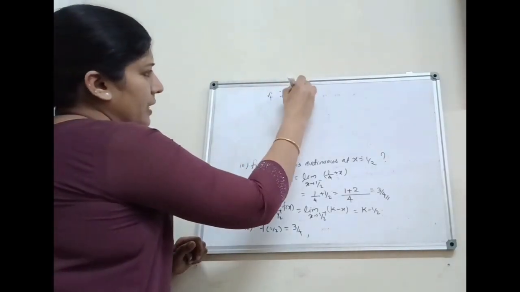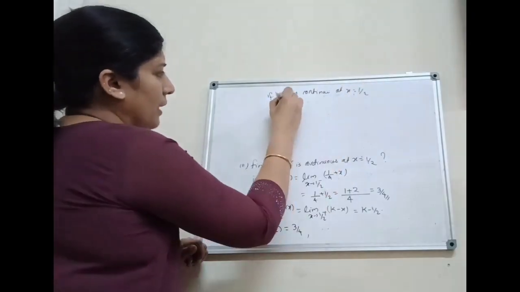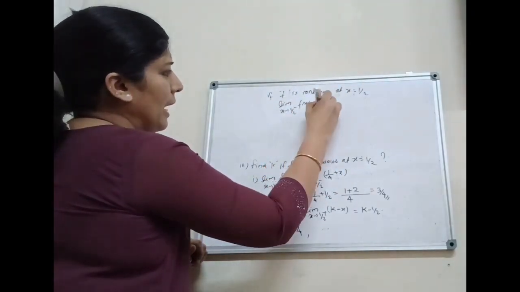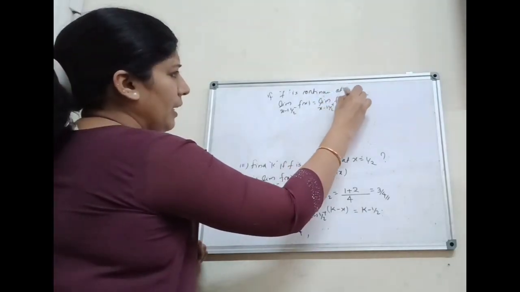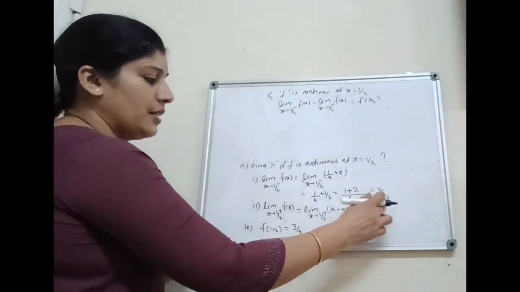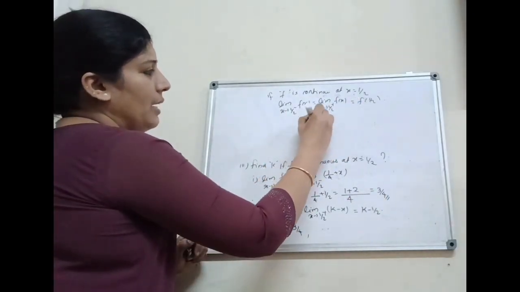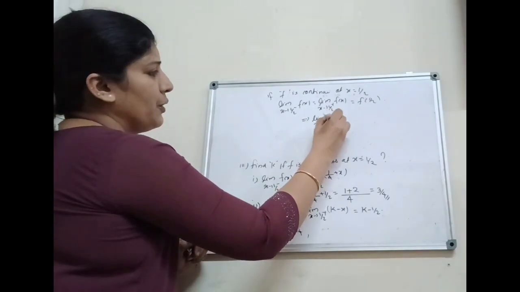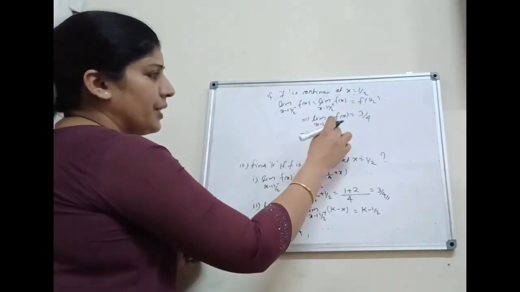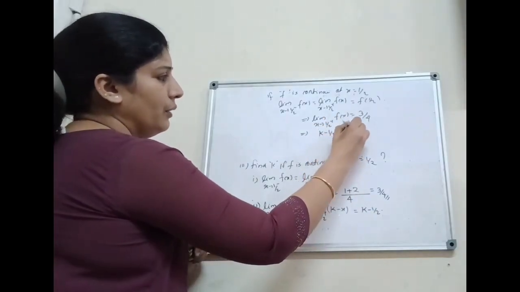If f is continuous at x equal to 1 by 2, here the condition is what? Limit x tends to 1 by 2 minus f of x equal to limit x tends to 1 by 2 plus f of x equal to f of 1 by 2. Here limit x tends to 1 by 2 minus f of x is 3 by 4 and f of 1 by 2 is 3 by 4. Therefore, both are equal. Therefore, that implies limit x tends to 1 by 2 plus f of x equal to 3 by 4. That implies k minus 1 by 2 is equal to 3 by 4.